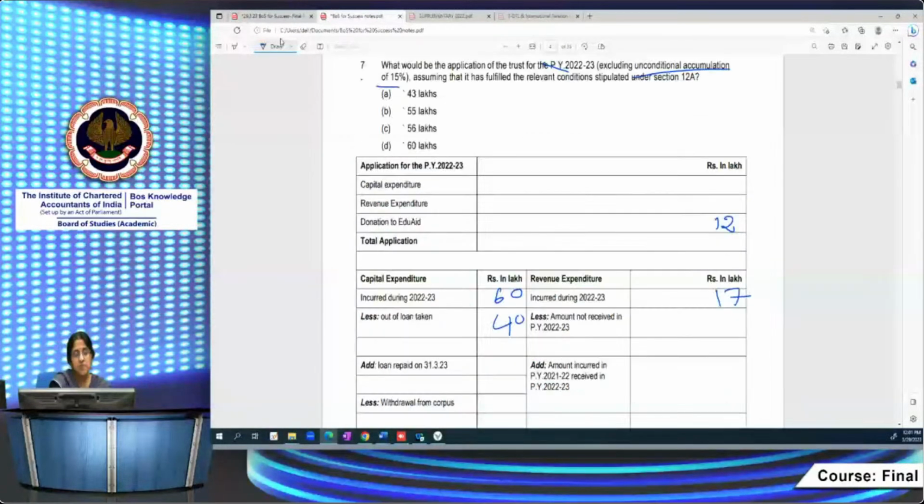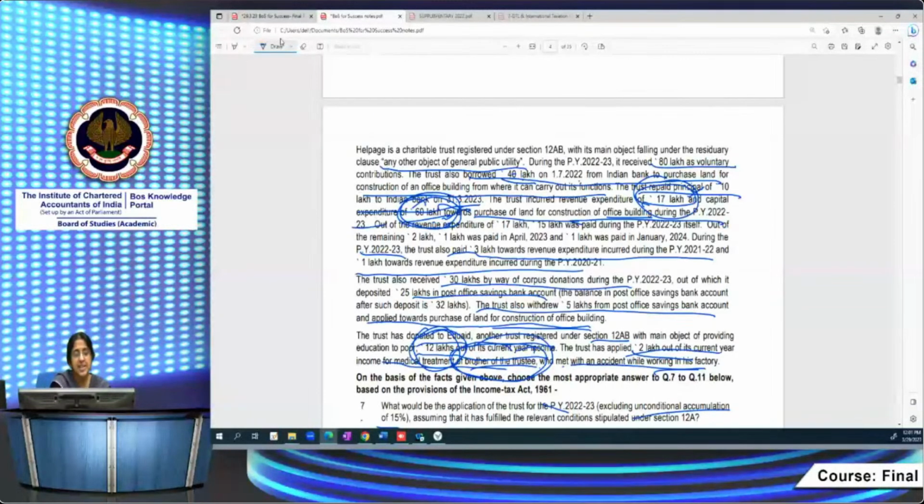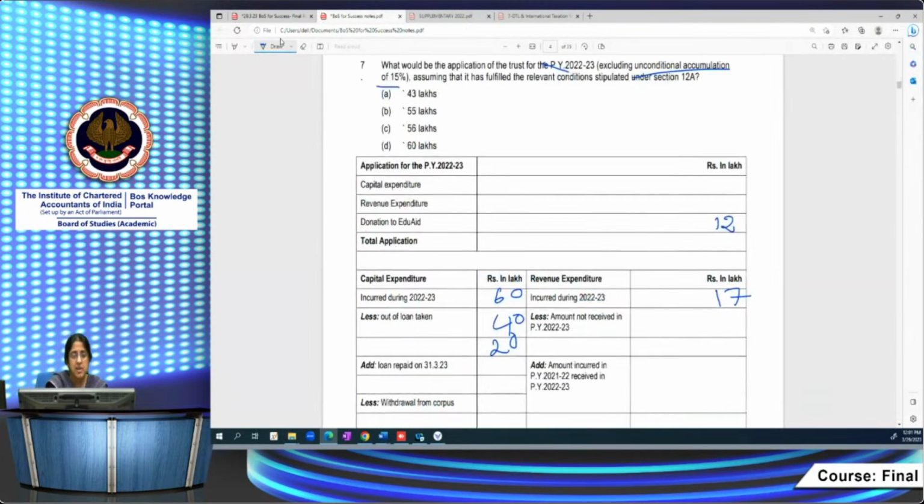So balance is 20 lakh. Now we see in this loan also 10 lakh is repaid during the current year, 31/3/2023. So that 10 lakh we can take because it is at the time of repayment to the extent of repayment. So 10 lakh we can add it. That will be allowed as my application.